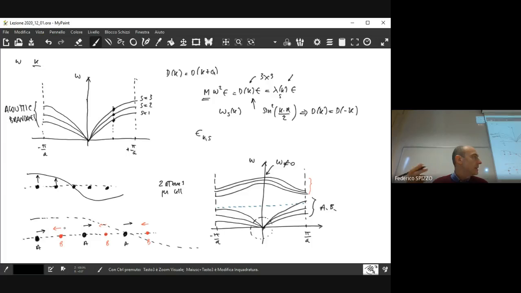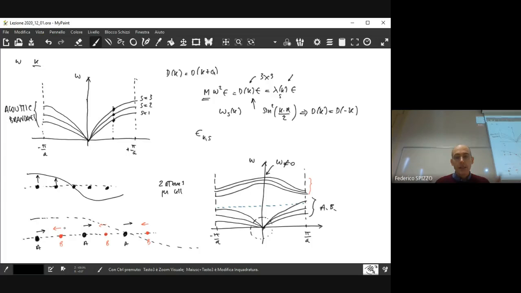In that case, the system is globally neutral, but locally one ion may have a positive charge and the other ion may have a negative charge, as you have in sodium chloride, so in common salt.